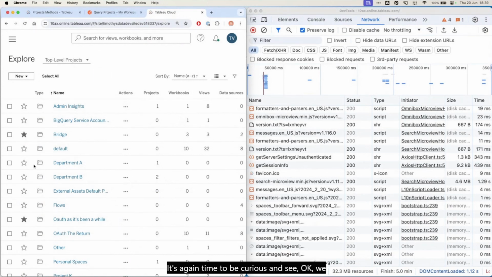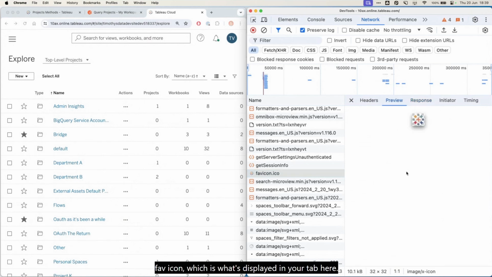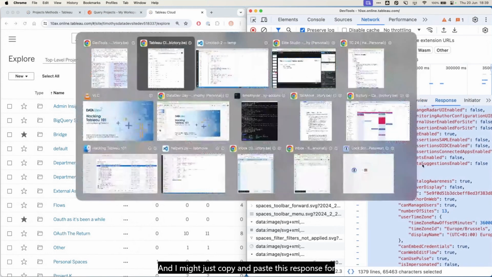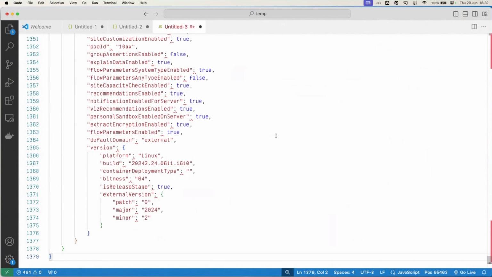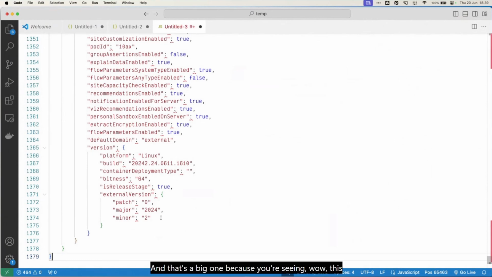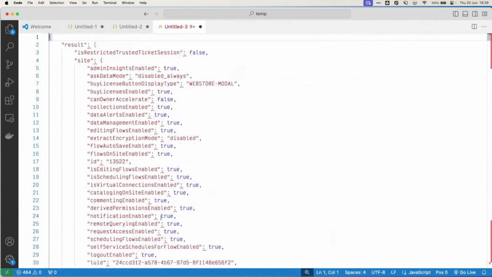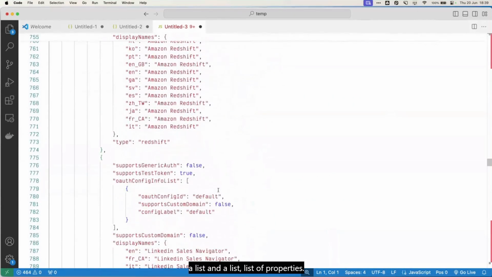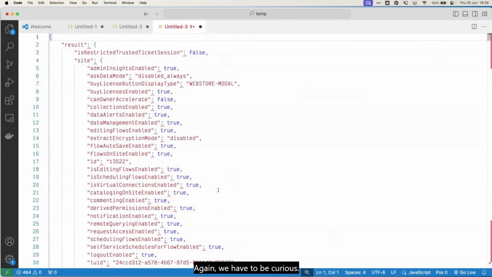It's again time to be curious and see, okay, we can eavesdrop on the list of projects that gets returned, but we can also eavesdrop on all of the other stuff that gets returned, such as this little icon, the fav icon, which is what's displayed in your tab here. But much more interestingly, one called get session info. And I might just copy and paste this response for us to go through. And that's a big one because you're seeing, wow, this is 1,379 lines long. And as I browse it, it's just a list and a list and a list and a list of properties. What can we learn from this? Again, we have to be curious. We have to see what's going on here and learn from that.